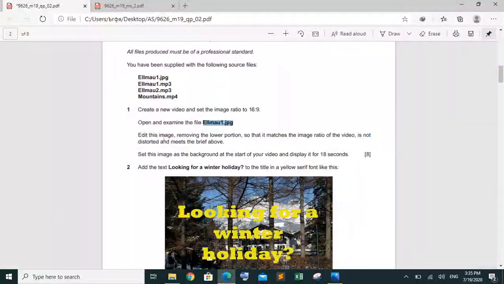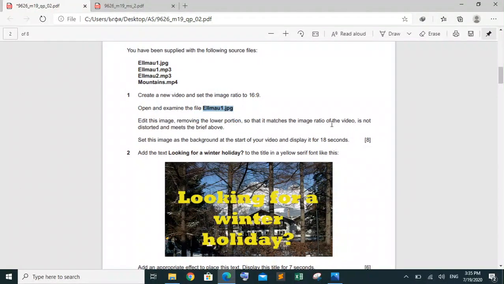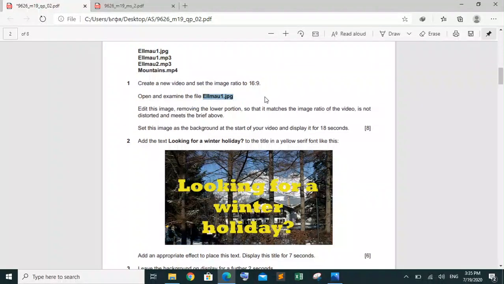Then he says edit this image, removing the lower portion so it matches the image ratio of the video. Okay, what is the ratio? This is 16:9, not distorted, and meets the brief above. Okay, so we have to remove the lower portion of the image so the ratio should be 16:9. Then he is saying set this image as a background at the start of your video and display it for 4 seconds. Okay, good.